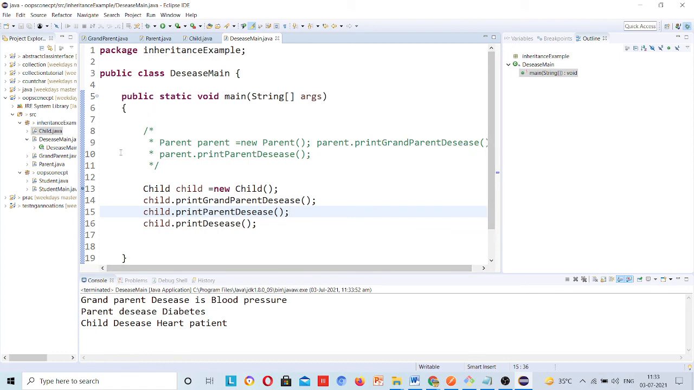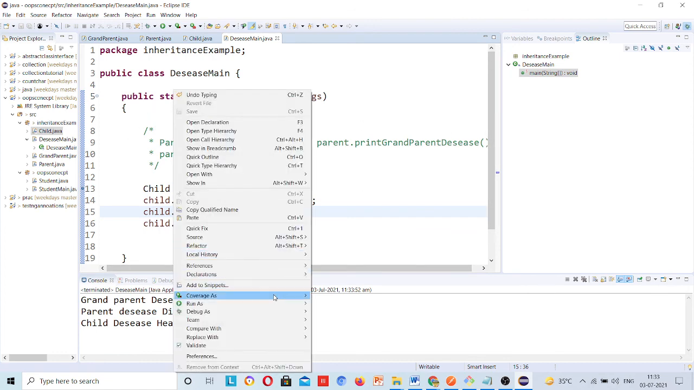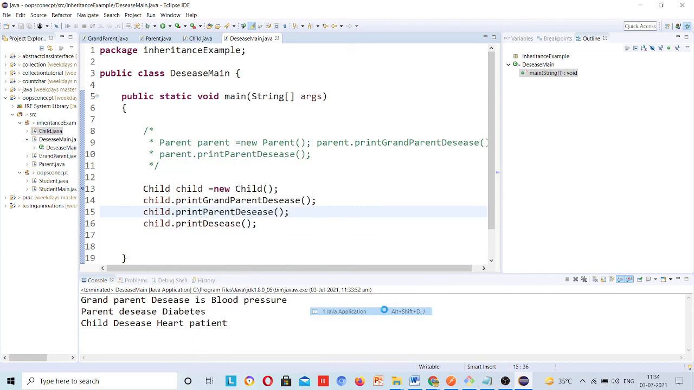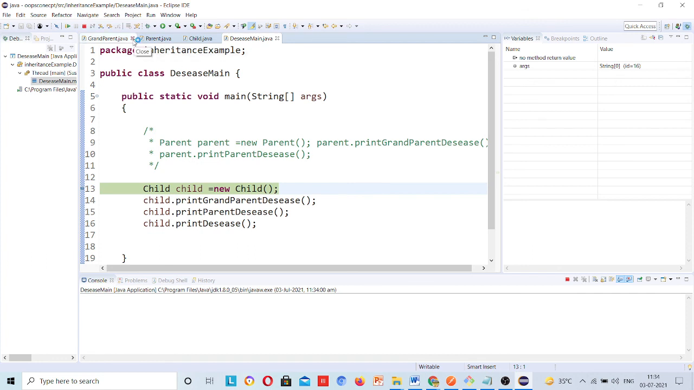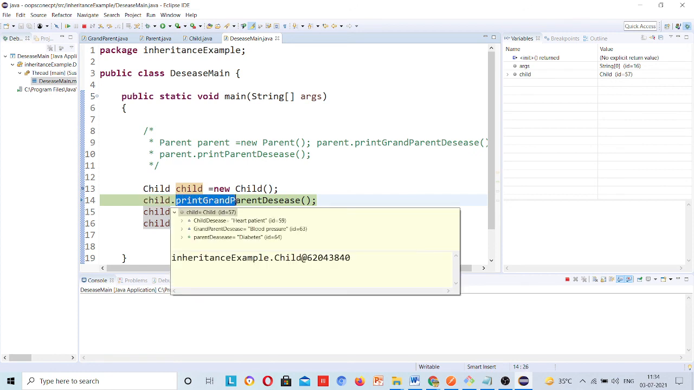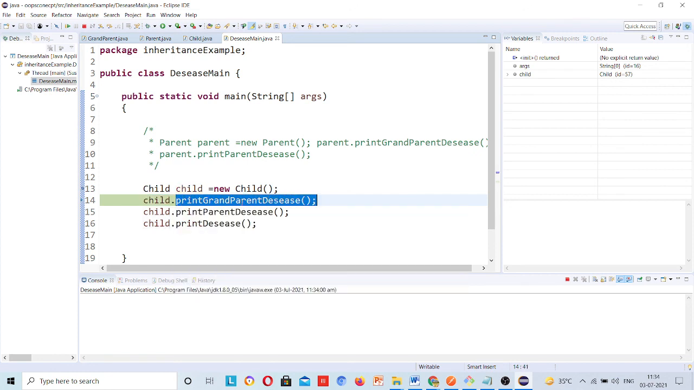Now I will debug this code again. Right click, debug as. I will press F6. Okay, and F6, it is print grandparent disease. It is in this line. This child object is calling a method. If I want to enter inside this method, I will press F5.